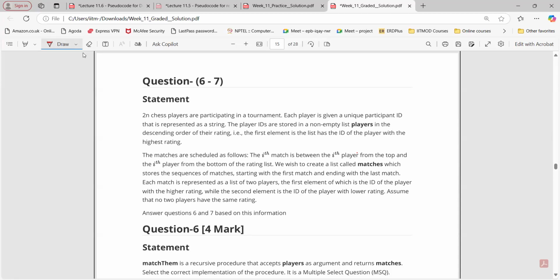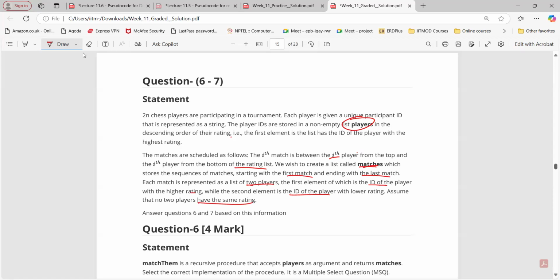So what we need to do? The player list we got is in descending order, that is correct. Then matches are scheduled as follows. The ith match is between the ith player from the top and the ith player from the bottom of the rating list. So we wish to create a list called matches, which stores the sequence of matches, starting with the first match, ending with the last match. Each match is represented as a list of 2 players, the first element of which is the ID of the player with higher rating, then the lower rating. Assume that no player has the same rating.